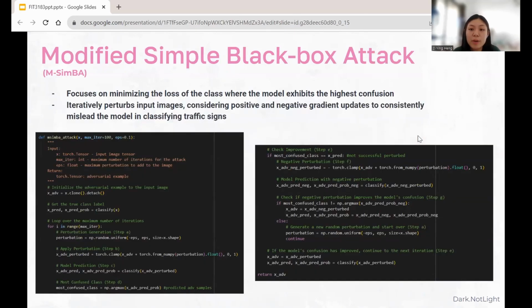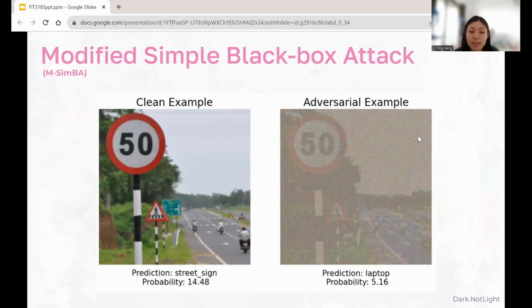Lastly, the modified simple black box attack, MSimBA, which we reference from our research paper, is an attack where the adversary seeks to deceive the model without direct access to its internal parameters or gradient, making it a black box attack. This attack focuses on minimizing the loss of the class where the model exhibits the highest confusion. It iteratively perturbs the input image, considering positive and negative gradient updates to consistently mislead the model in classifying traffic signs. And this is the result for MSimBA attack.